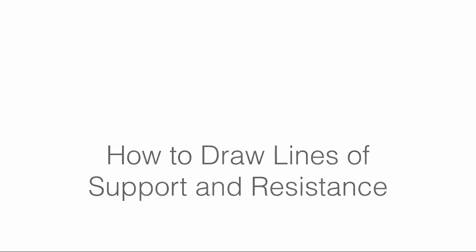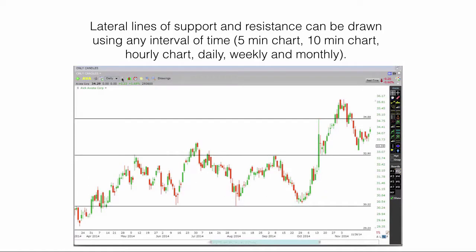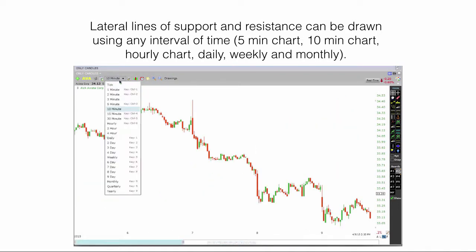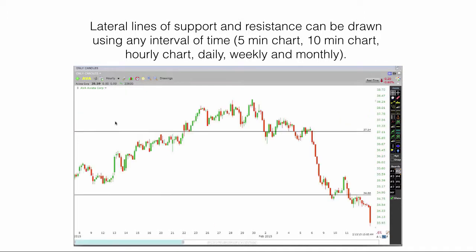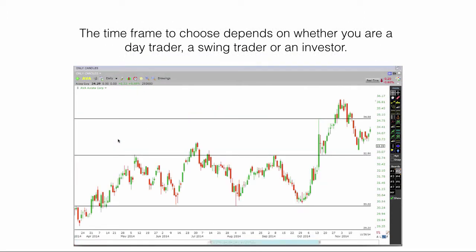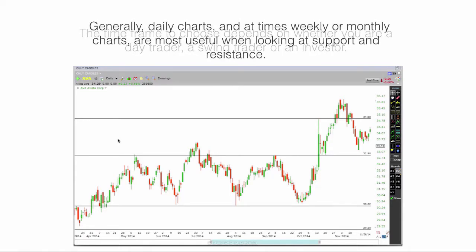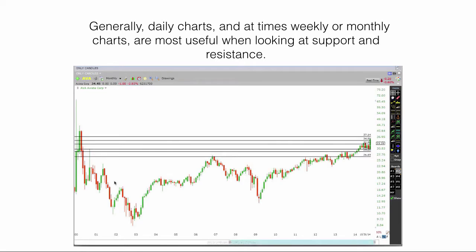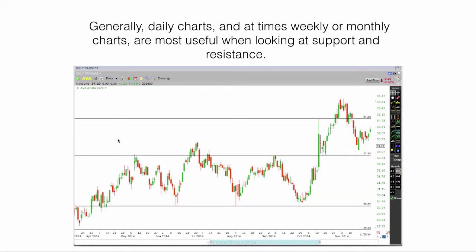How to draw lines of support and resistance. Lateral lines of support and resistance can be drawn using any interval of time: 5-minute chart, 10-minute chart, hourly chart, daily, weekly, and monthly chart. The time frame to choose depends on whether you are a day trader, a swing trader, or an investor. Generally, daily charts and at times weekly and monthly charts are the most useful when looking at support and resistance.